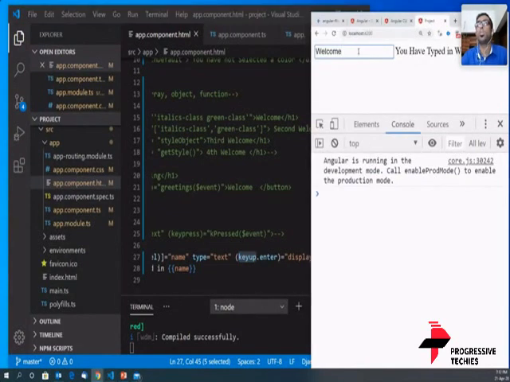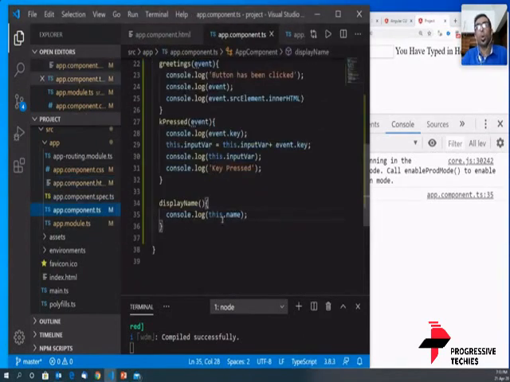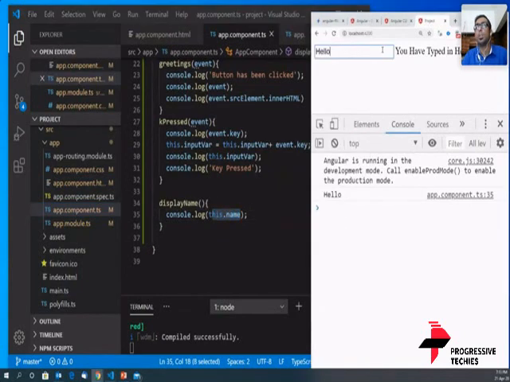Let me call this one, and I'm going to type in something like hello, and press enter. You see, whatever I have typed in, hello, is printed. What I did was simply print out the value of name. When I typed in hello, I simply got the value hello here. I'm just consoling whatever the value is. If the value of hello was not assigned to this, I would not have got this hello here.